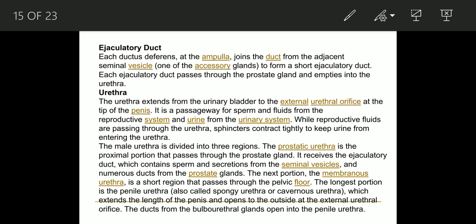The male urethra is divided into three regions. The prostatic urethra, which is the proximal part; the membranous urethra, which is the short region through the pelvic floor, where the ejaculatory duct delivers the sperm and the secretions of the seminal vesicles; and the longest portion, the penile urethra, which extends the length of the penis and opens to the outside at the external urethral orifice. The ducts from the bulbourethral glands open into the penile urethra.